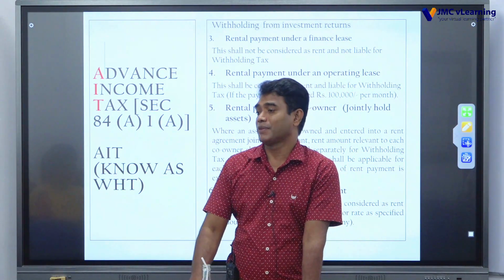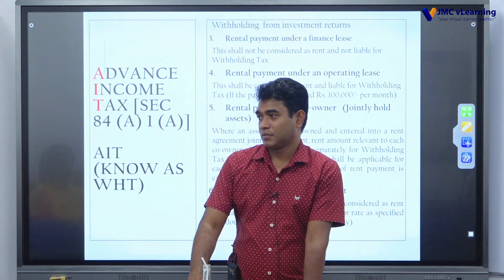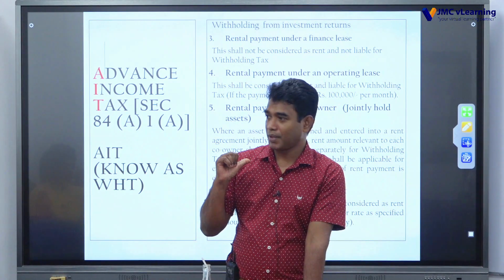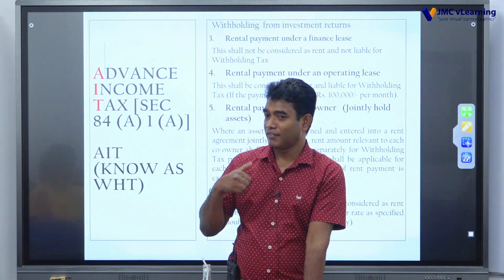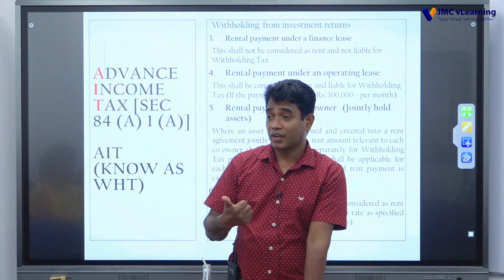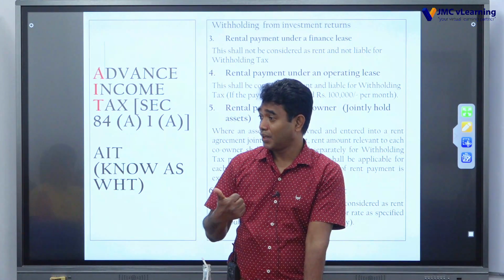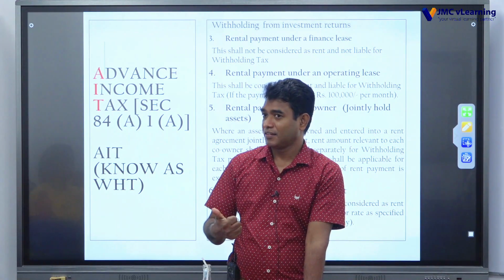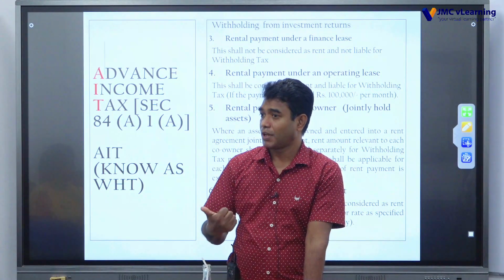It says 7.5%. Then if that resident company declares a dividend to a person who is resident in Singapore, the withholding tax rate may not be 15%. There is a chance to apply 7.5%.